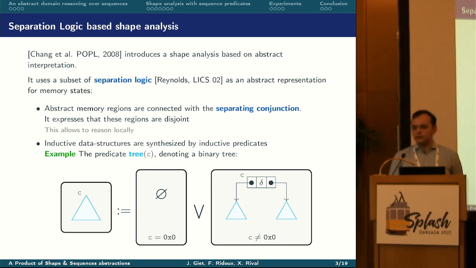And second, to summarize inductive data structures, separation logic uses inductive predicates. Here I show the example of the tree predicate expressing that C is the address of a well-formed binary tree. We have two cases. The first case, on the left, is the empty case where C is a null pointer, and in this case the memory described is empty. And on the right we have the non-empty case where C is a non-null address of a cell containing a data delta and pointers to two subtrees.